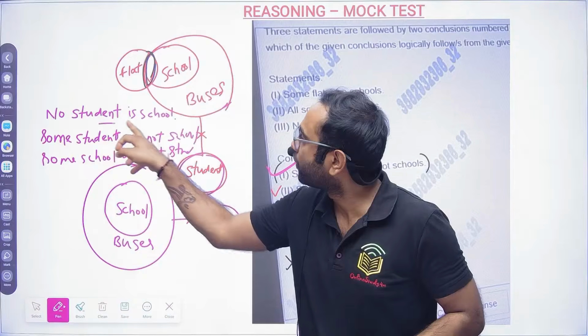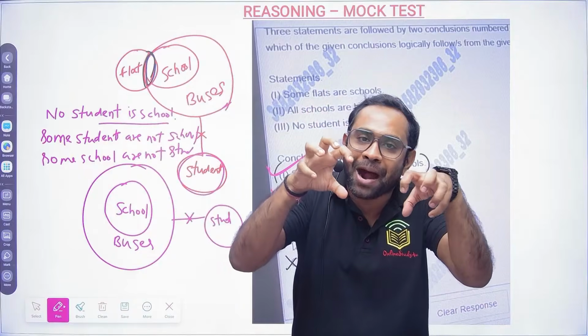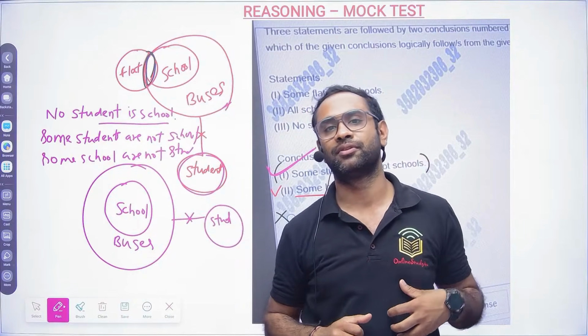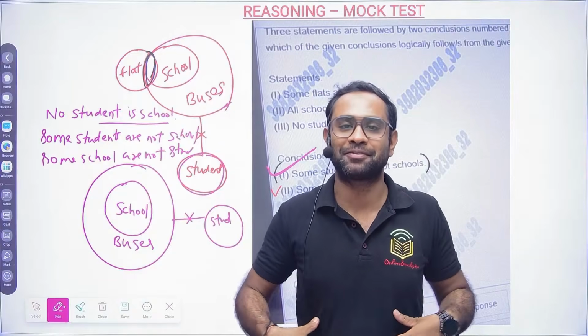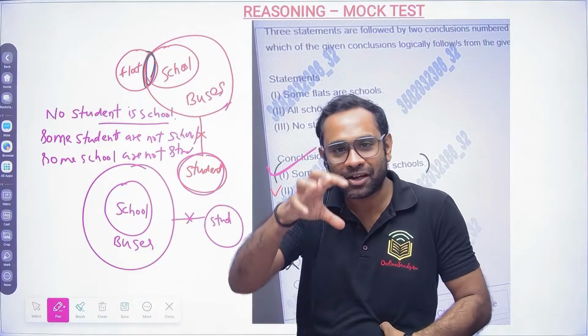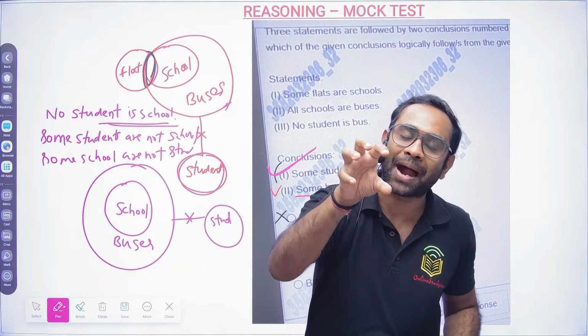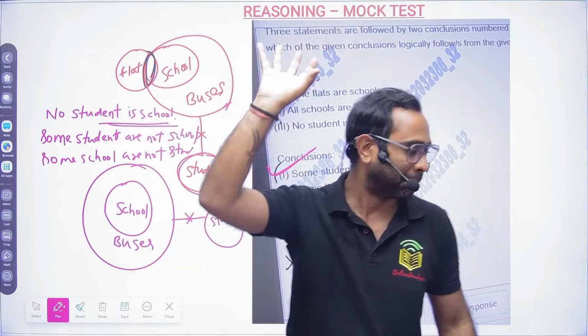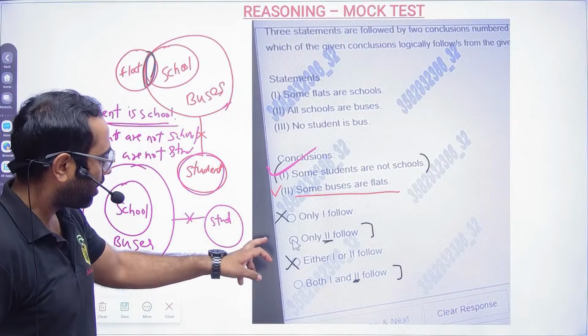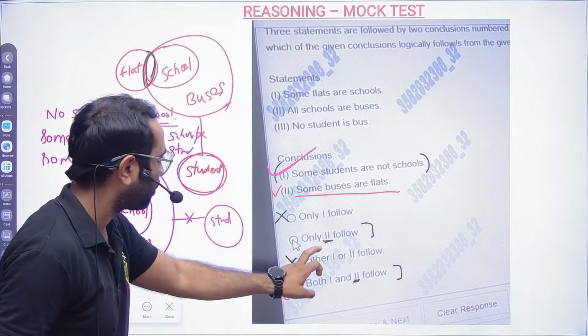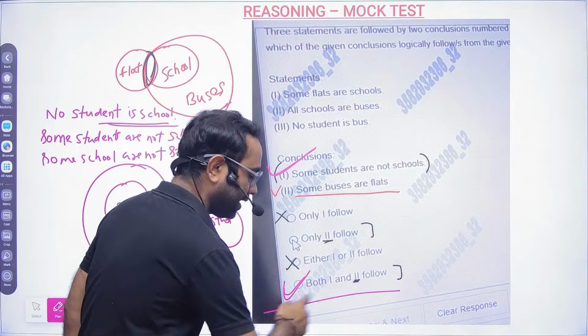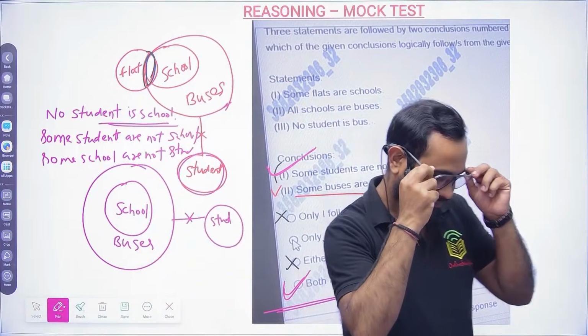So if you say no student is a school, then some part of a student is also not a school. Simple. So here both conclusions 1 and 2 follow, and option D becomes the correct answer.